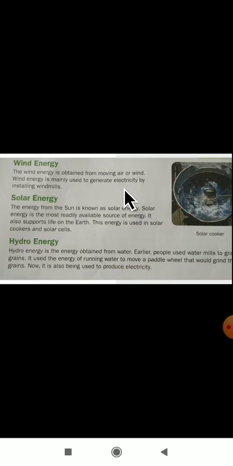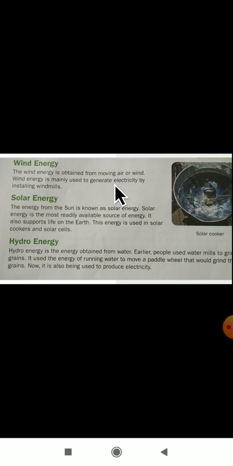The next form of energy is wind energy. Wind energy is obtained from moving air, or wind. From where are we obtaining the wind energy? When air starts moving. Wind energy is mainly used to generate electricity by installing windmills. As you all have heard, windmills. To run the windmills we need wind energy. Where does the wind energy come from? When the wind starts moving, nothing but air.